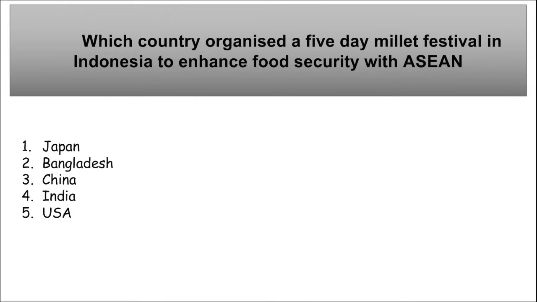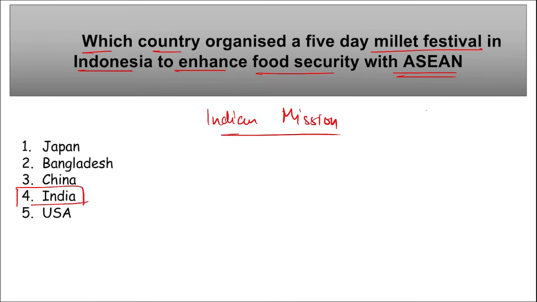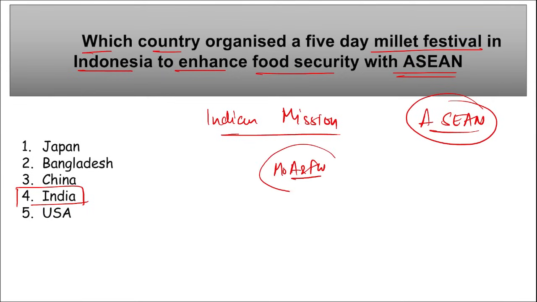Next is, which country organized a 5-day millet festival in Indonesia to enhance food security with Asian nations? What does ASEAN stand for? That is Association of Southeast Asian Nations, right? And recently it was our country India, through the Indian Mission to ASEAN, right? And it was in collaboration with the Ministry of Agriculture and Farmers Welfare, correct?